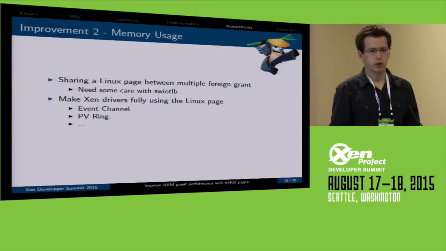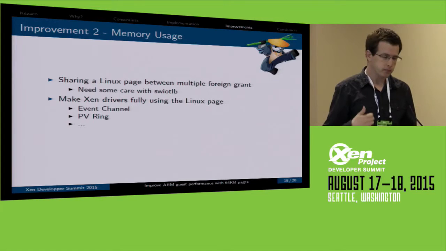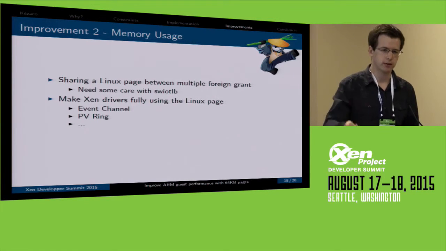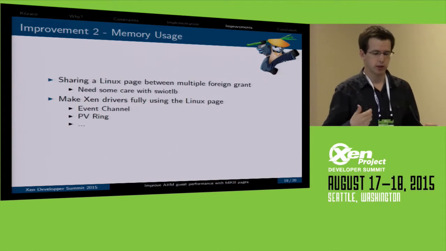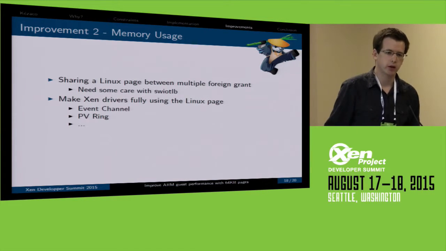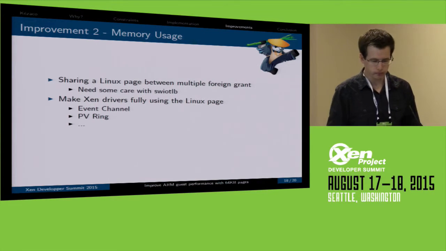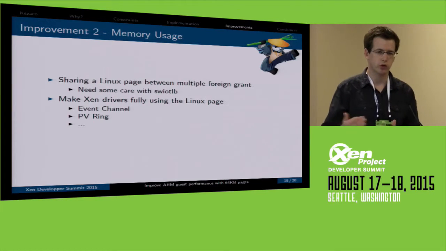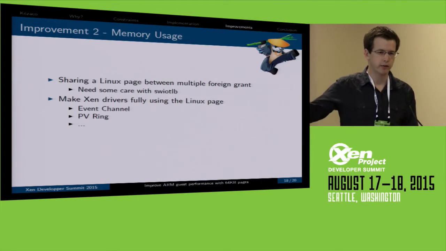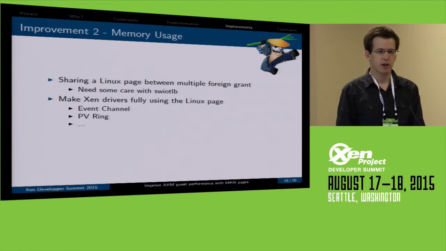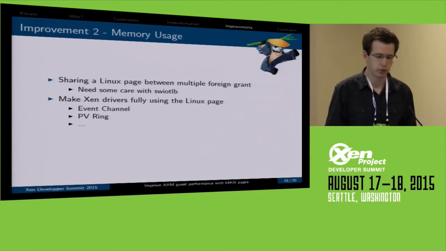So you won't have any 1-1 mapping in DOM0. So you have to use the SWIOTLB in order to know if you have to use a bounce buffer for getting the DMA, or maybe cleaning the page from the cache, etc. What is done today is we assume that there is only 1 foreign grant per page. So you can say, okay, I know that this is a foreign grant, so I need to use the SWIOTLB. Now, let's say we have multiple grants. What do we do? We would have, for instance, to check every 4K page in the SWIOTLB in the Linux page to see what we have to do.